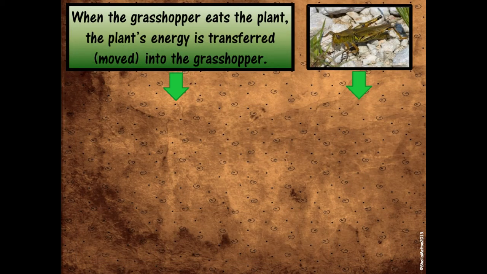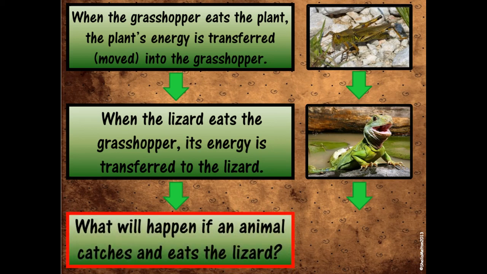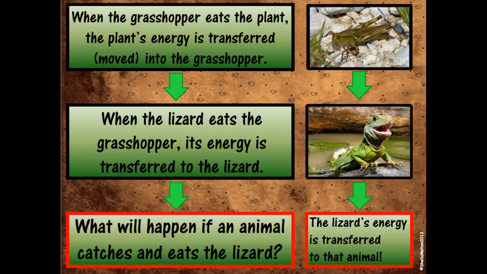The grasshopper is going to eat the plant. So if you said a bug was going to eat the plant, ding, ding, ding, ding, you are correct. The plant's energy is transferred to the grasshopper. It's moved to the grasshopper. When the lizard eats the grasshopper, the energy is transferred to the lizard. So the lizard eats the grasshopper, and now the lizard has energy.